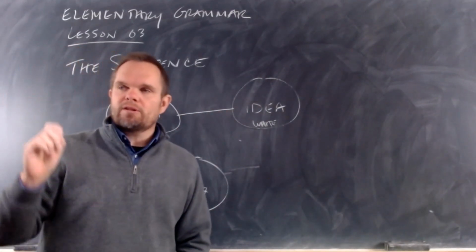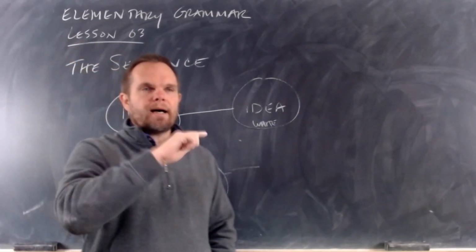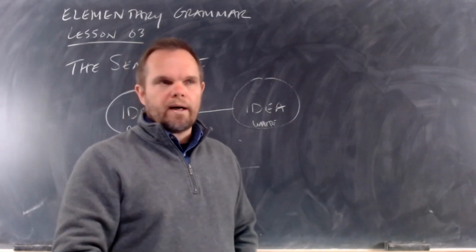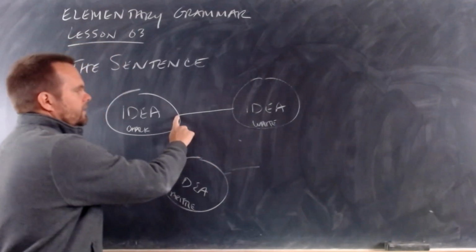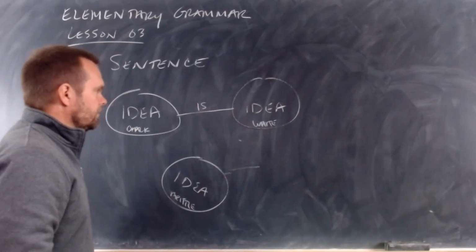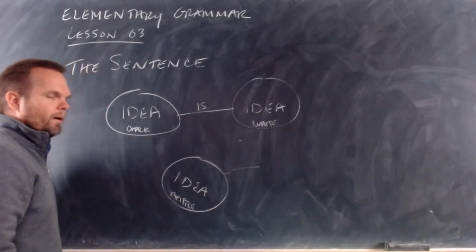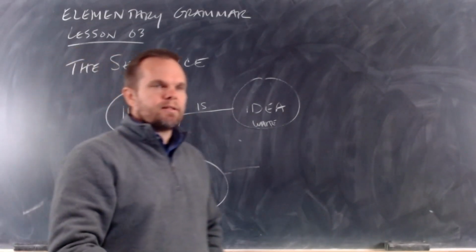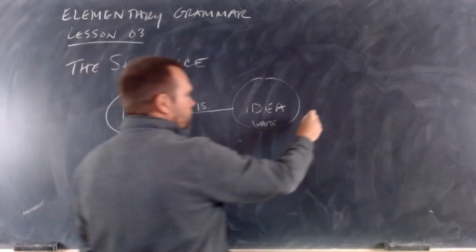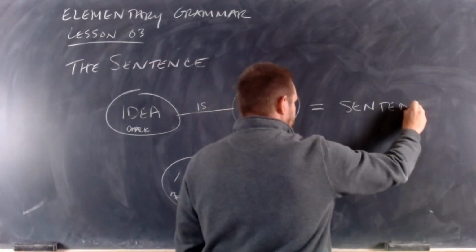Now, what happens when I take a different step and I connect these two ideas? Now, instead of just having chalk over there and white over there, now I combine these ideas together and I say chalk is white. And this line is like a symbol of the word is. Right? Chalk is white. Now I've combined two ideas together. I've joined two ideas together. When I do that, I have what's called a sentence.